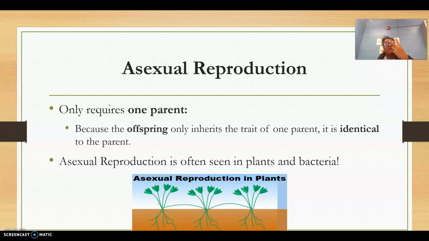Asexual reproduction is our second form of reproduction, and asexual reproduction, get this, requires only one parent. It's important for you to understand here too that asexual reproduction occurs in plants and animals. Asexual reproduction usually just requires one parent. In plants they usually call it the mother plant. And because the offspring only inherits traits from one parent, the offspring is identical to the parent. So asexual reproduction is often seen in plants, animals, and bacteria.